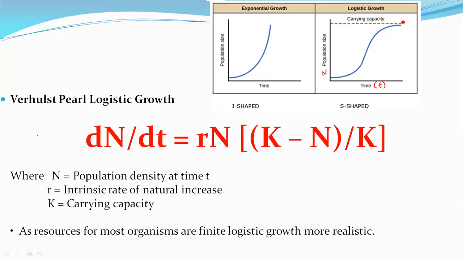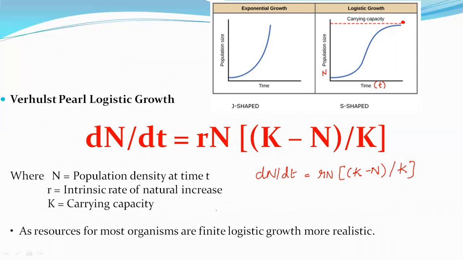So this is Verhulst-Pearl logistic growth. What is the equation here? The equation is dN by dt. You all are aware of what dN by dt is, yes or no? So dN by dt is equal to rN (K minus N) by K.